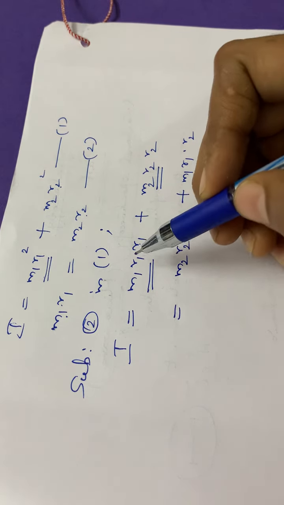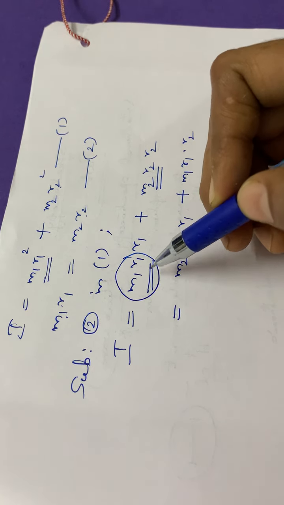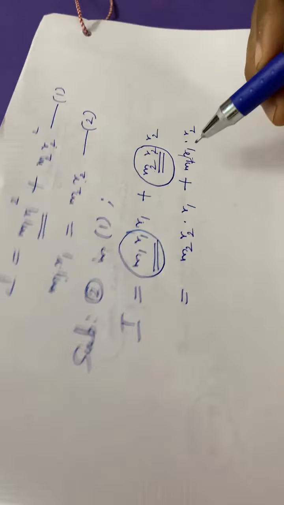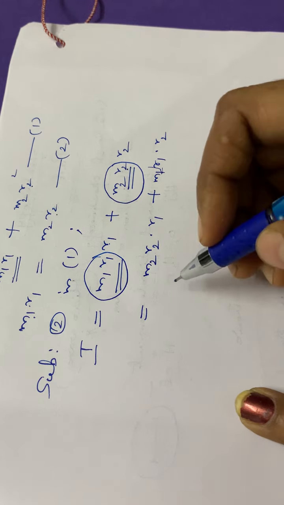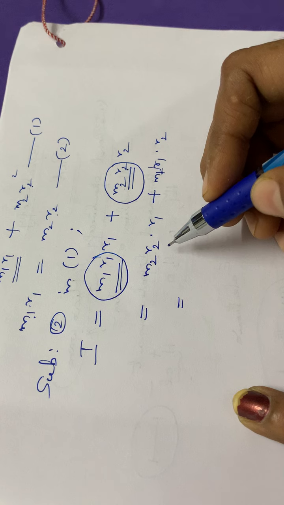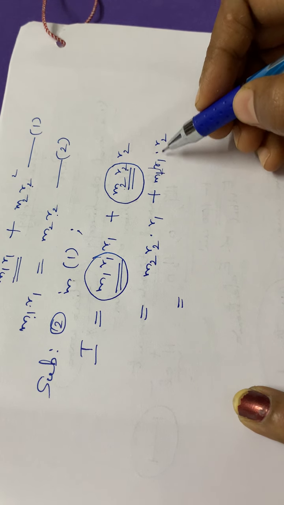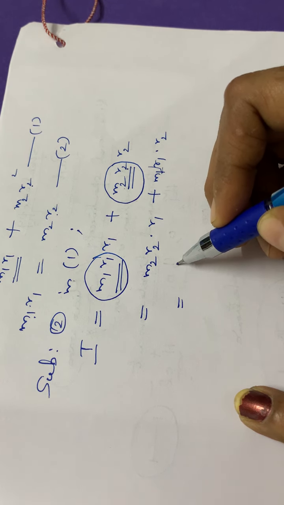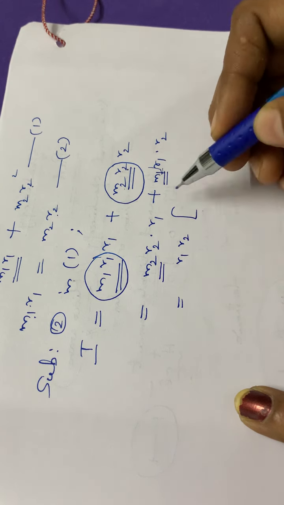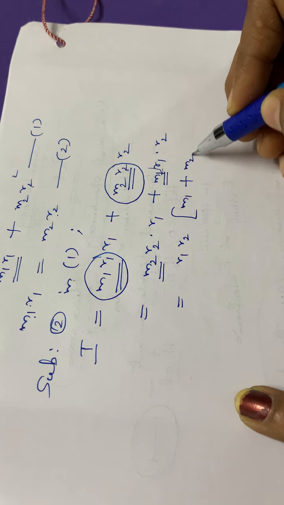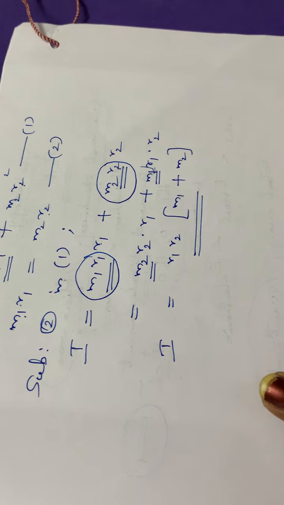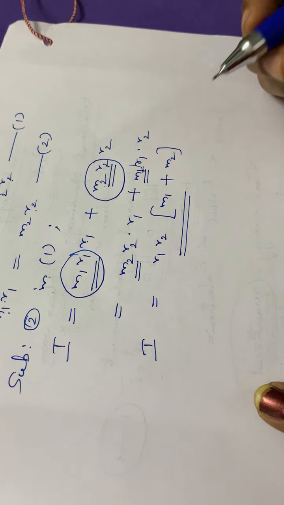Okay, you have to substitute for m1 r1 is equal to m2 r2. Here, instead of m2 r2 we have to write it as m1 r1. So again from then we have to simplify. So here the common term, what is the common term? r1 into r2, so we can take it outside. So r1 into r2 into the remaining will be m1 and m2. Okay, so r1 into r2 into m1 plus m2. So therefore we got the equation as I is equal to r1 into r2 into m1 plus m2.